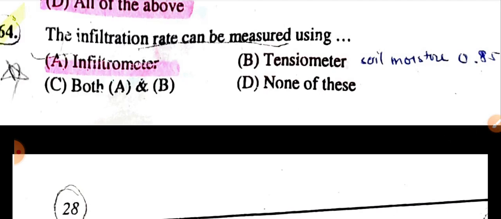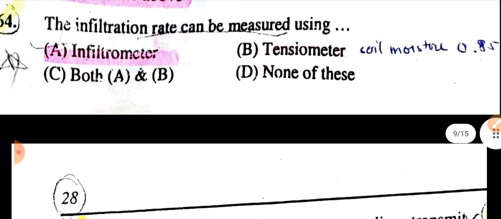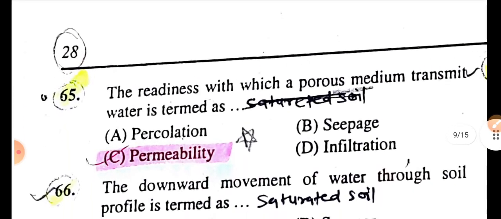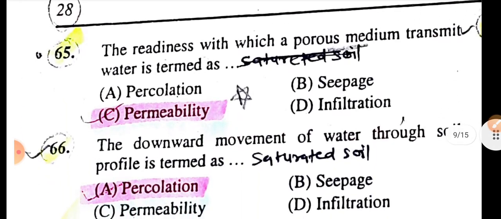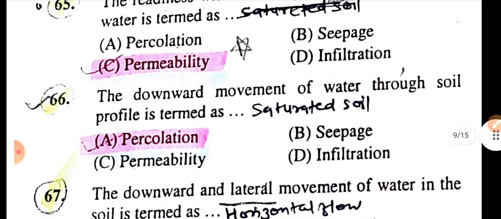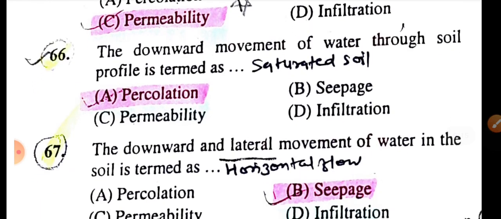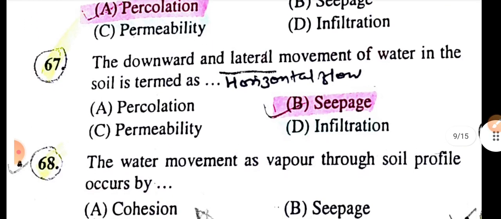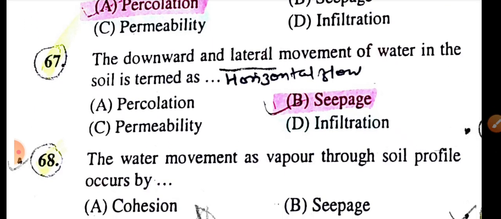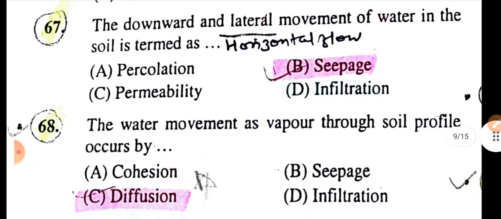Tensiometer measures soil moisture up to 0.85 bar. The readiness with which a porous medium transmits water is permeability. The downward movement of water through the soil profile is percolation, which occurs in saturated soil. The downward and lateral movement of water in the soil is termed seepage, horizontal flow.